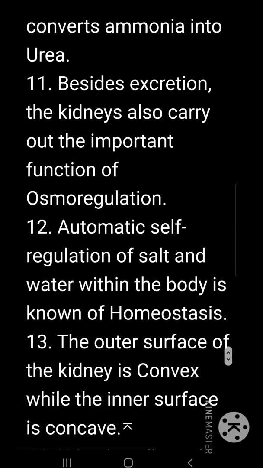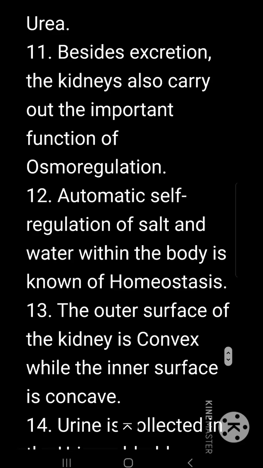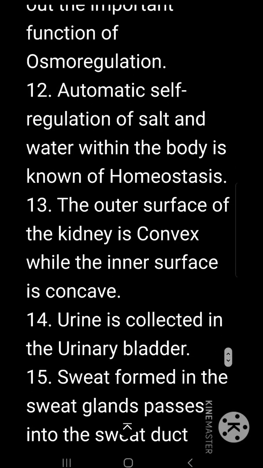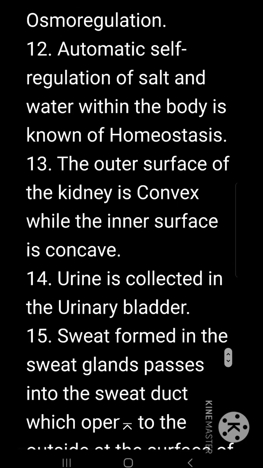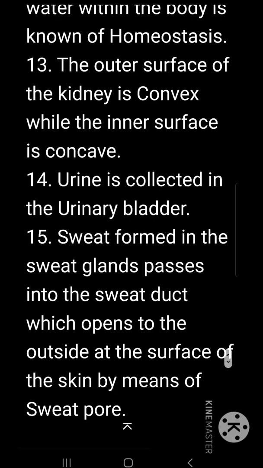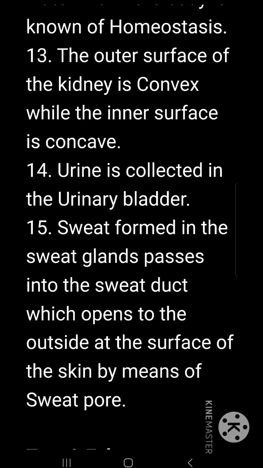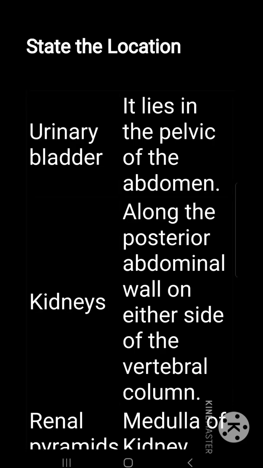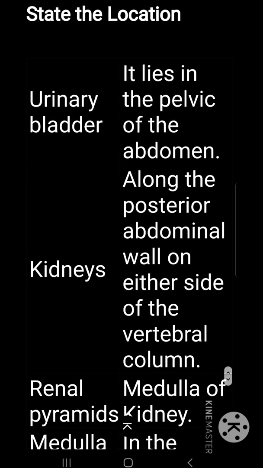Besides excretion, the kidneys also carry out the important function of osmoregulation. Automatic self-regulation of salt and water within the body is known as homeostasis. The outer surface of the kidney is convex while the inner surface is concave. Urine is collected in the urinary bladder. Sweat formed in the sweat glands passes into the sweat duct, which opens to the outside at the surface of the skin by means of sweat pore. State the location. Urinary bladder lies in the pelvic region of the abdomen.